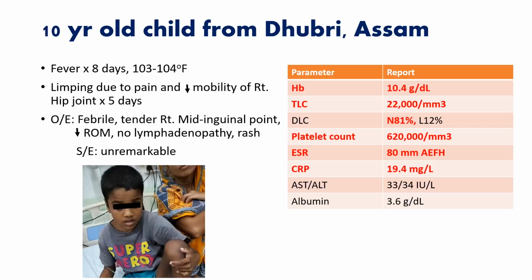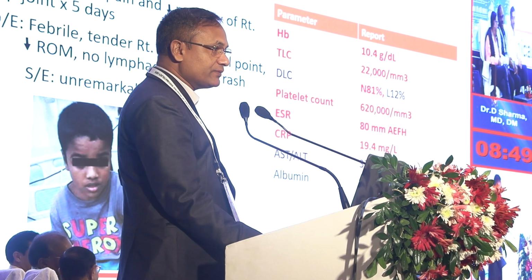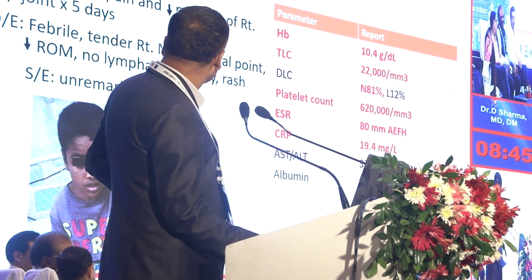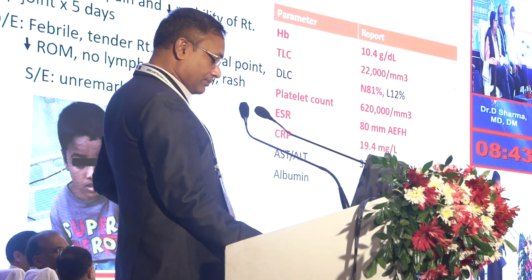So this is a 10-year-old child from Dhubri, Assam. That is also the western part of Assam, where the newly established Dhubri Medical College is. There was an 8-day history of fever and limping with decreased mobility. We found mid-inguinal point tenderness and decreased range of motion. Laboratory investigation revealed polymorphonuclear leukocytosis, thrombocytosis, high ESR and CRP; AST, ALT and albumin were all normal.